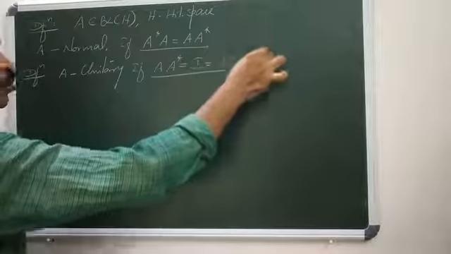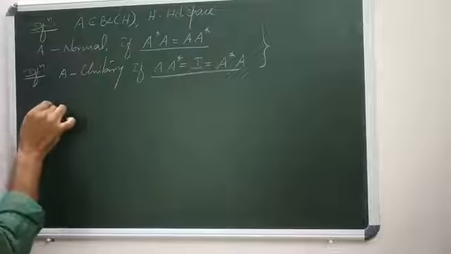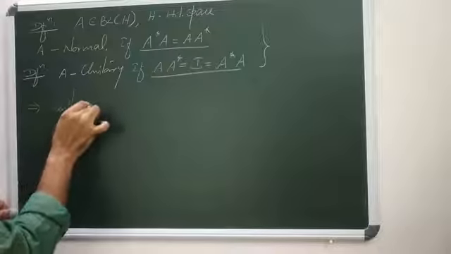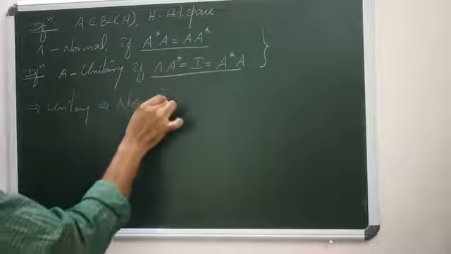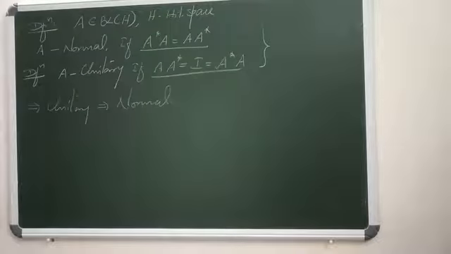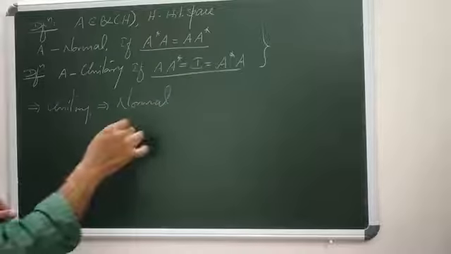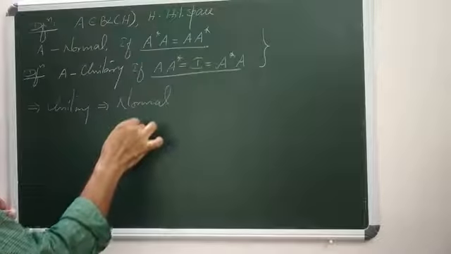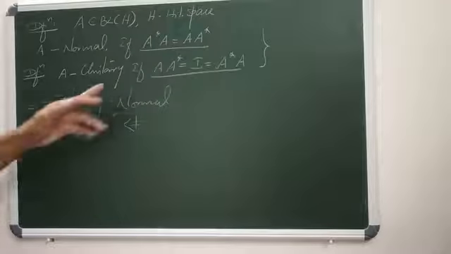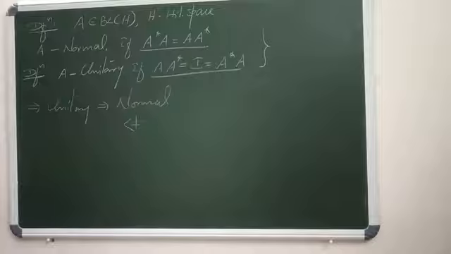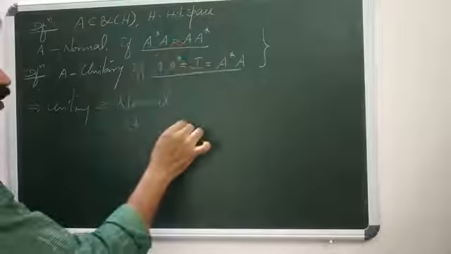So from these two, immediately we can conclude that a unitary operator always becomes a normal operator. A unitary operator is always normal, but a normal operator need not be a unitary operator. Again we are going to this definition.